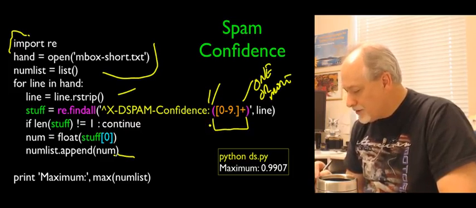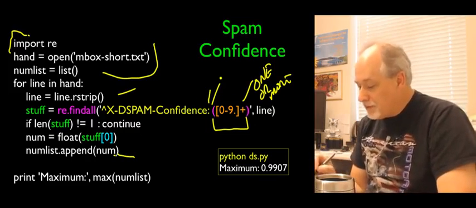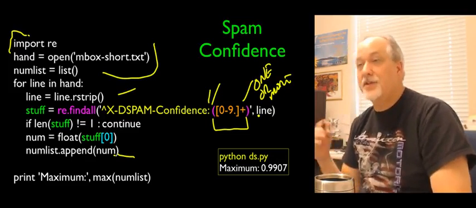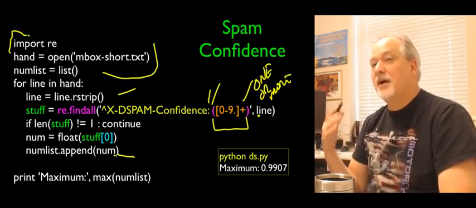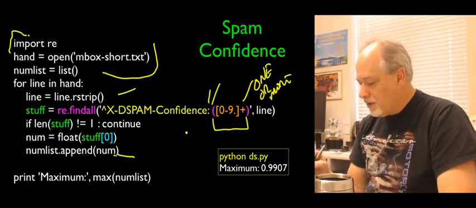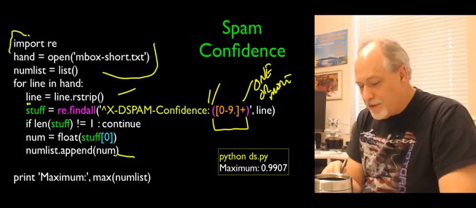And then we end extracting. So the parentheses are telling us what to pull out. That just means we're going to pull out those numbers, all the digits and the period, until we get something other than a digit or a period, and then we'll be done. Okay? And so this is going to pull those numbers out and give us back a list.